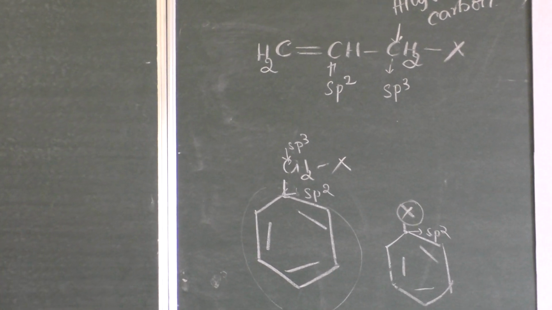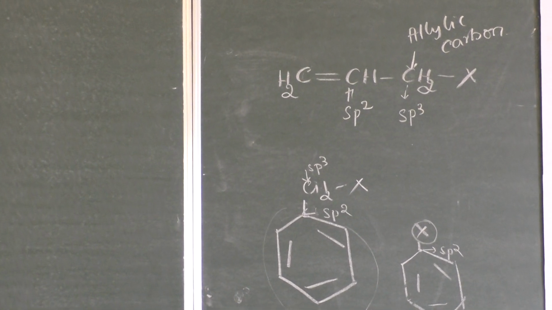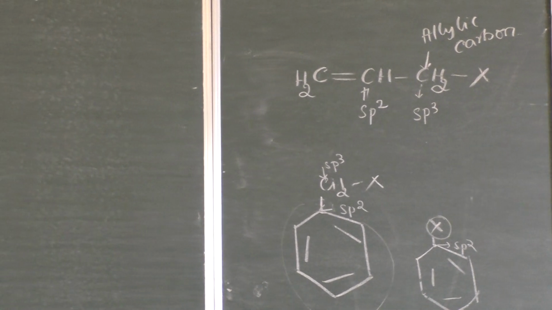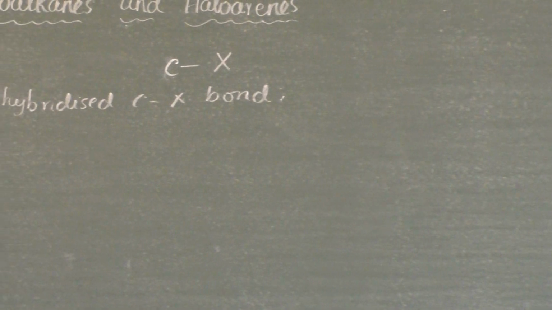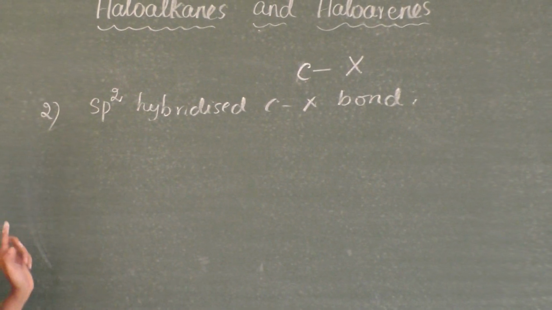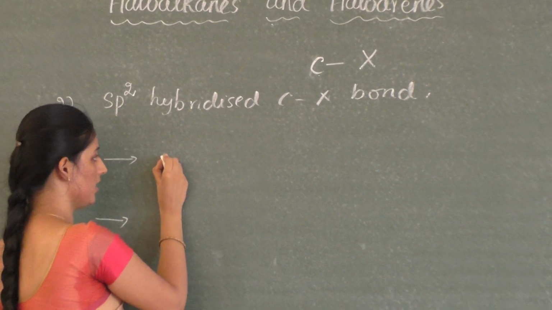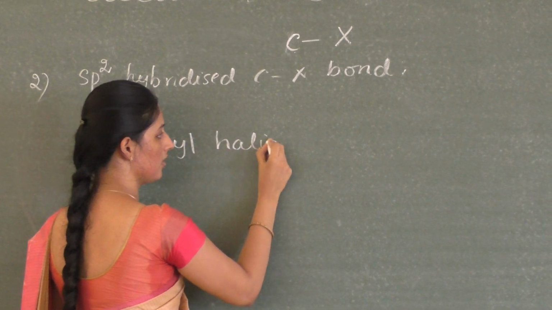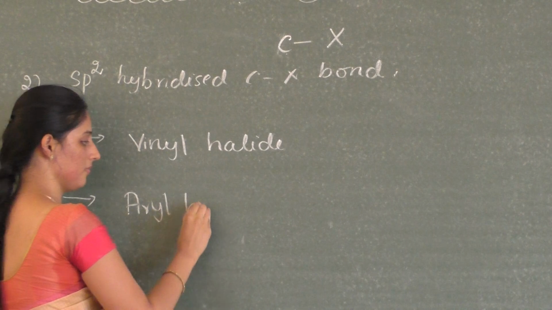We have one more type, the next type, that is carbon with the sp2 hybridized C-X bond. Under this we have 2 more types. The first one is vinyl halides and aryl halides.